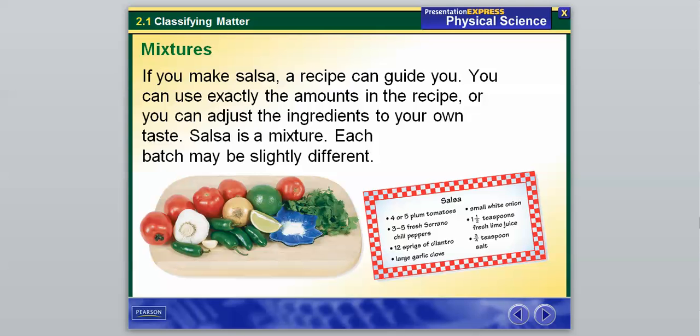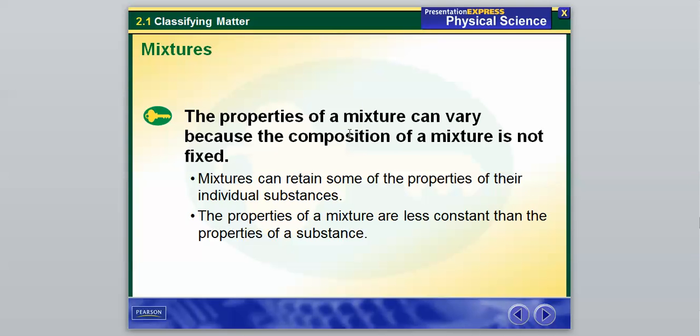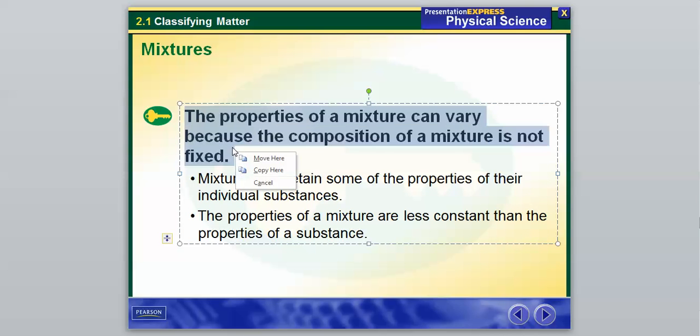And what a mixture is, based off of its properties, it can vary because a mixture is not fixed. Again, the composition is very different. So make sure you definitely write this part down, that the properties of a mixture can vary because the composition is not fixed. They can retain some of the properties of their individual substances. So again, salsa obviously has a red color because it retained that property from the tomato.